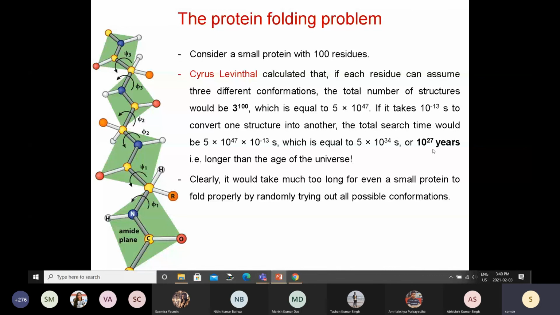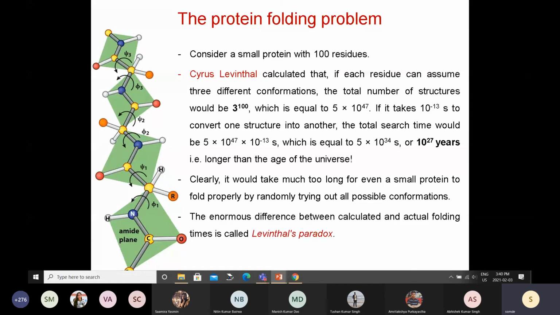Otherwise, it would have taken a huge amount of time. Actually, they are going through a very small subset of conformations. So that is Levinthal's paradox, and that is also the protein folding problem: how do proteins go to the correct conformation without sampling a significant amount of conformations?